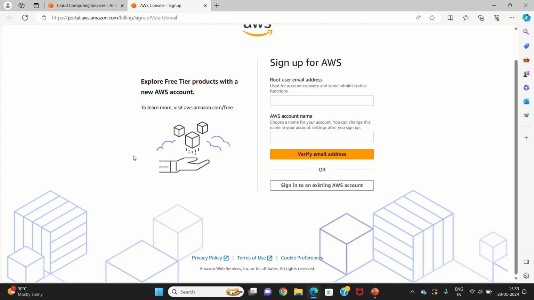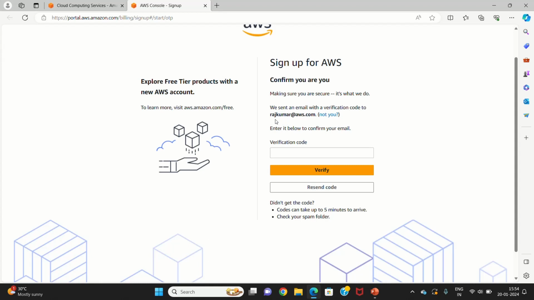Okay, so when we try to create an AWS account, first of all, you should have a unique email address. The account you are creating should have a unique email address. That email address you can't use again for creating another account. First of all, you need to provide an email address, and that email address should be accessible. And you can provide the account name, for example, I'm giving Rajkumar at aws.com, and that account name is Rajkumar. If I click on this, then I will get a verification code in this email. I need to take that verification code and enter it here, and verify that.